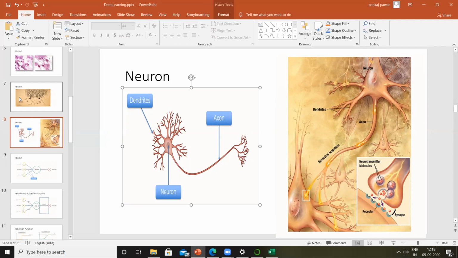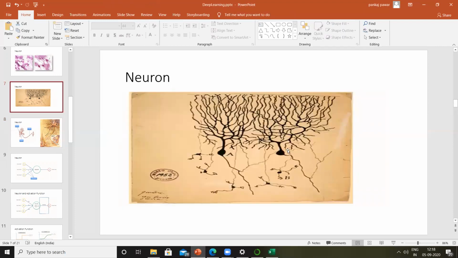You can clearly see over here in the first image. These are the axons. These are the dendrites of one neuron. These are the dendrites of another neuron, and they are getting connected with each other. So whenever neuron A takes a decision, it will send a message with the help of the axon, and then on the dendrites. From here, the message gets passed from one neuron to another neuron.